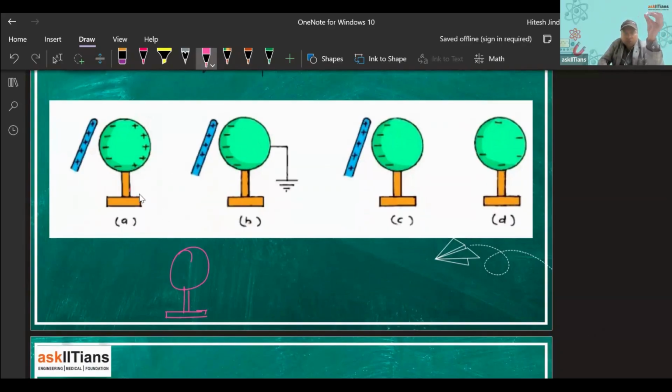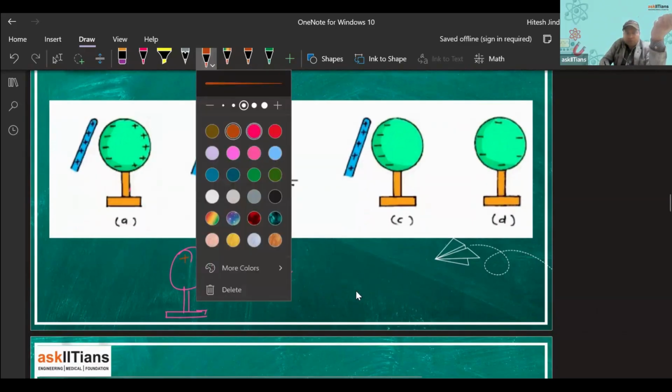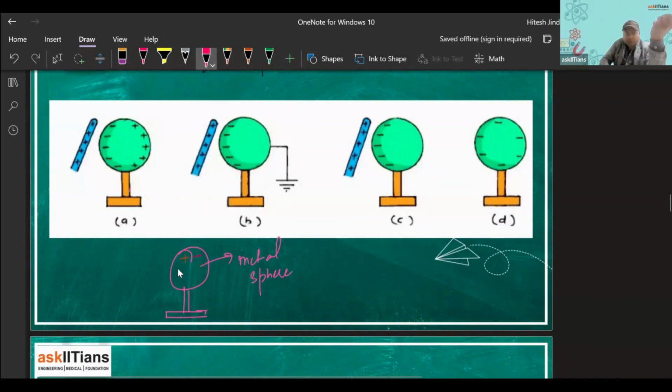So this is a metal sphere we have, let's say. The charges were equally distributed: plus, minus, minus, plus, plus, minus, uniformly distributed. So this is electrically neutral, obviously.